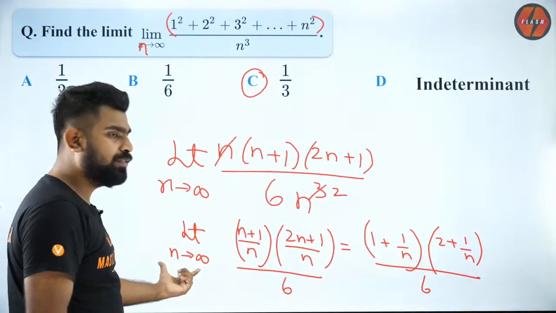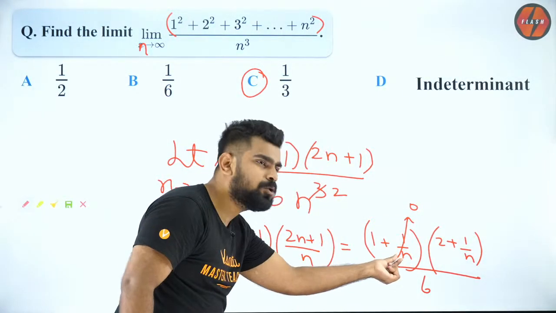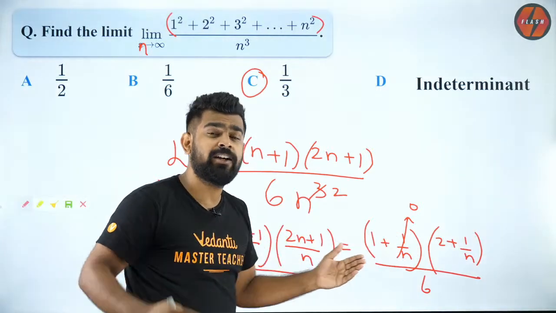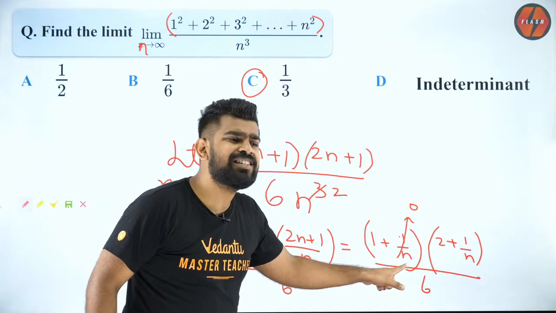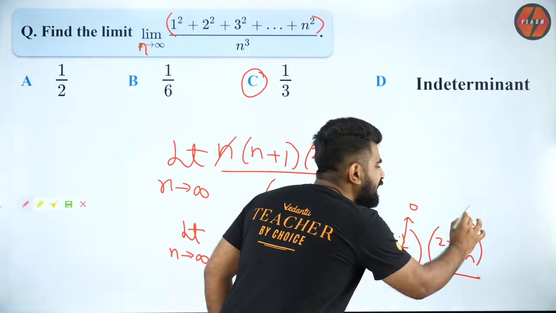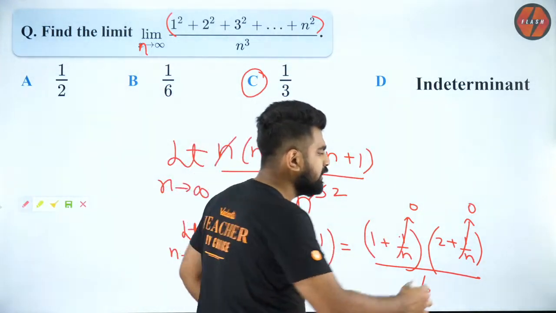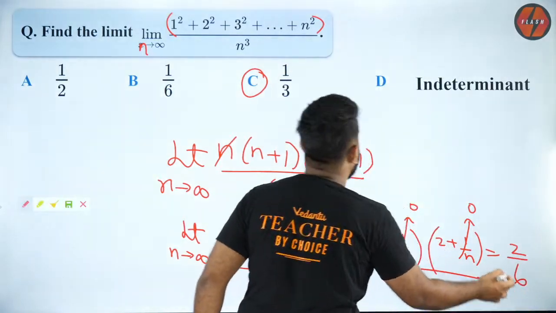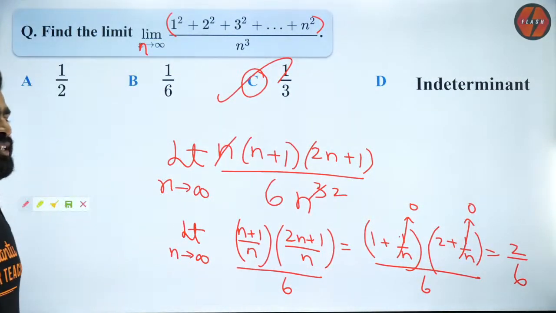Now n tends to infinity. So can I say this is a 0, very, very small quantity, 1 divided by very large number. 1 divided by very large number is almost 0. Similarly, 1 divided by a very large number is almost 0. So 1 into 2 by 6 is 2 by 6. And what is 2 by 6 equal to? 2 by 6 is equal to 1 by 3. So that is why the answer is option C. Did you guys like it?